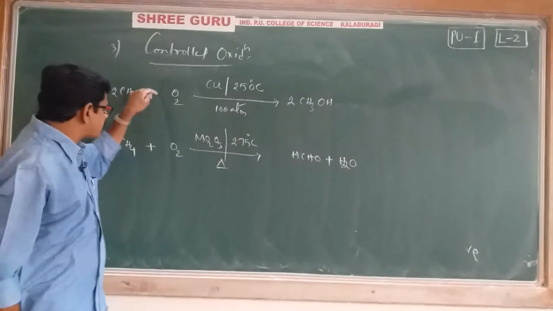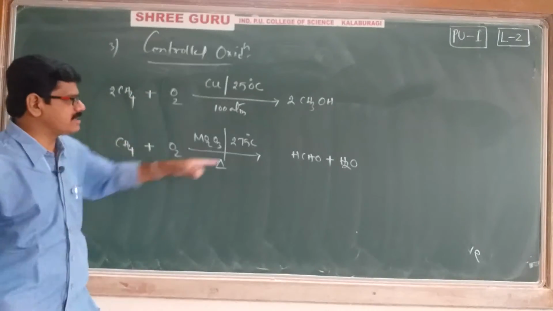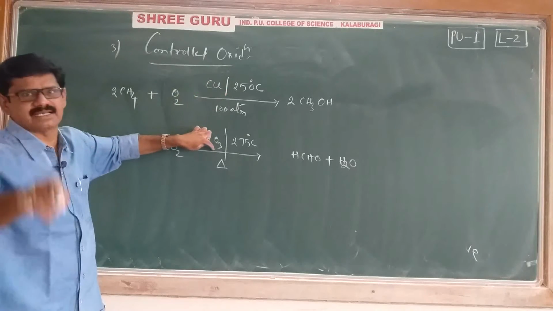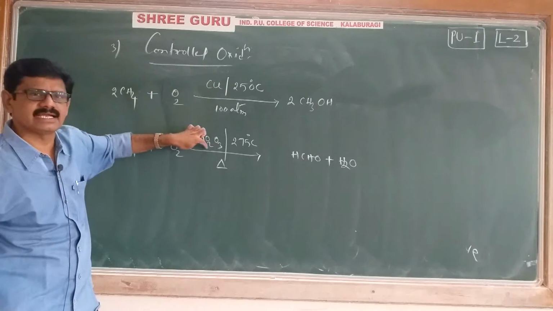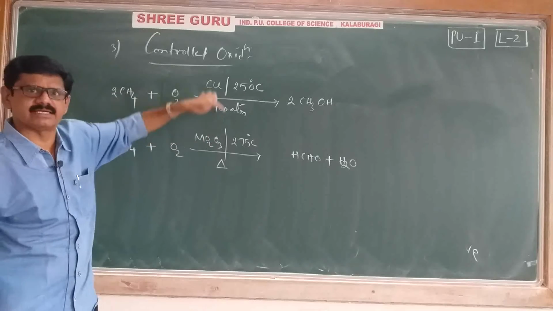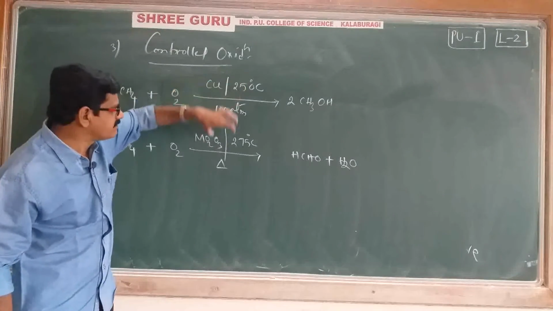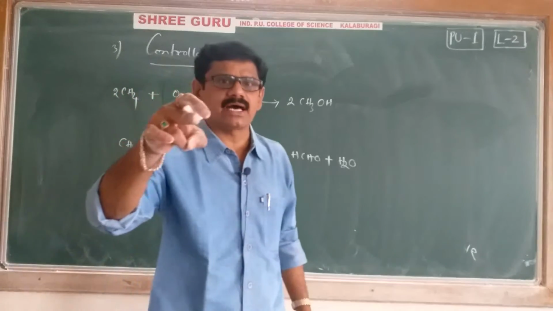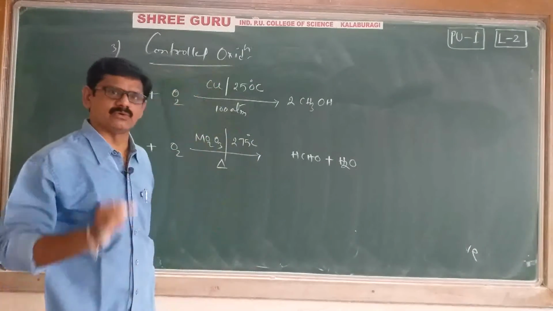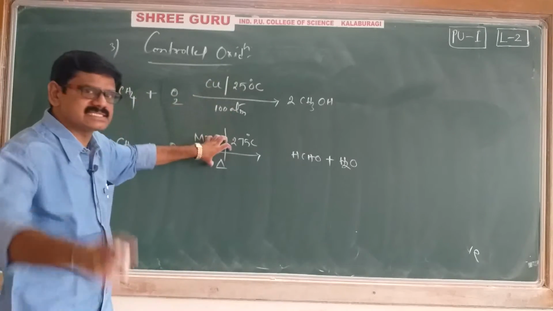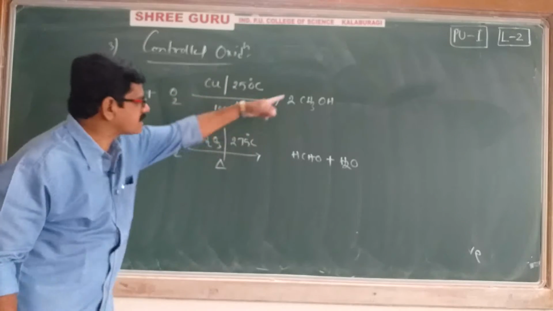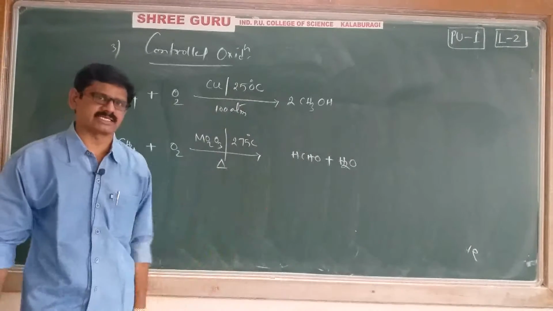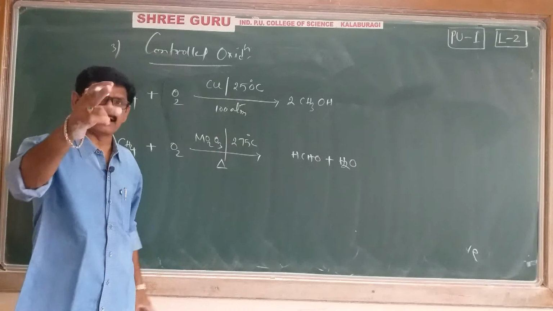Means the reactants are same, remember, but the products are different. Why are products different? Because the reaction conditions are different: the catalyst is different, temperature is different, pressure is different. If you maintain different conditions, different products are obtained. That's it. What is the meaning of controlled oxidation? Who is controlling? These conditions are controlling our products. Even though reactants are same, don't write the same product, remember, because here conditions are not same.